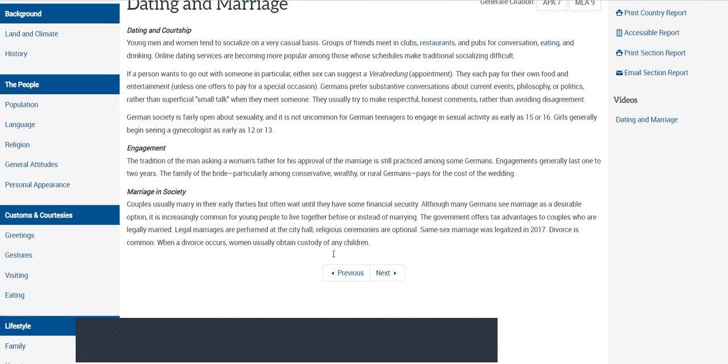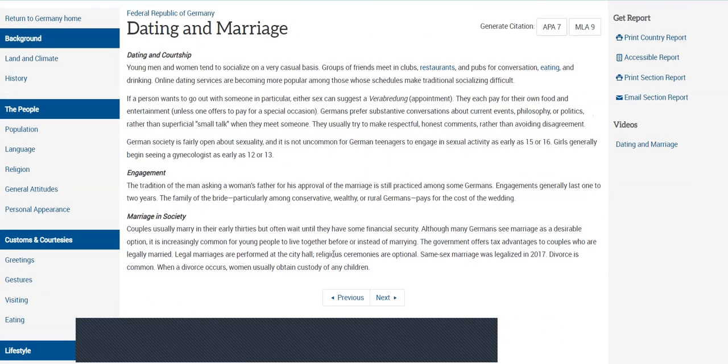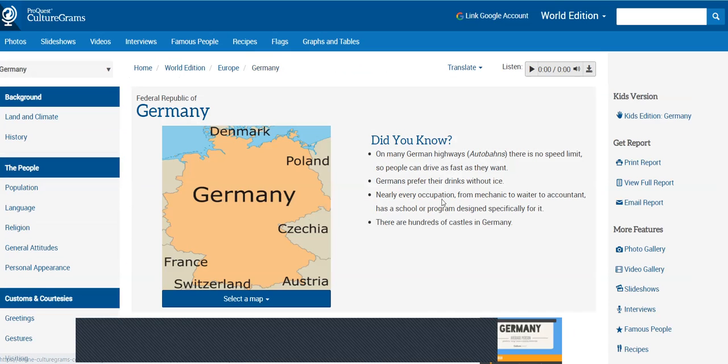You may also notice that some articles may not specifically reference LGBTQ, but they may say something such as same-sex marriage. So in this case here, it says same-sex marriage. So again, you might need to think outside of the box when it comes to the terminologies that are being used. If I go back to the home, then I can, again, go back to this background section, quick overview.